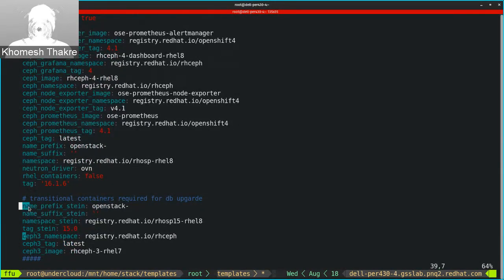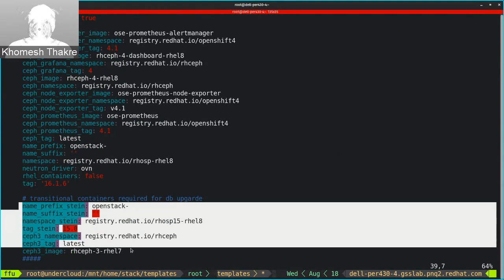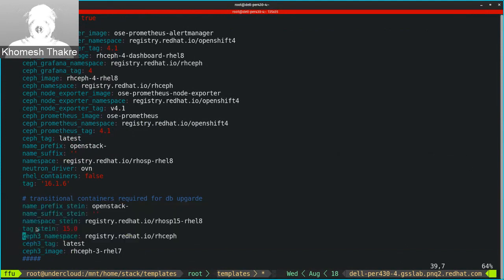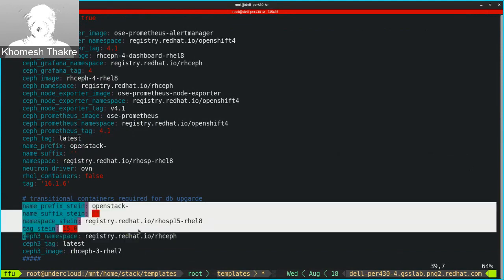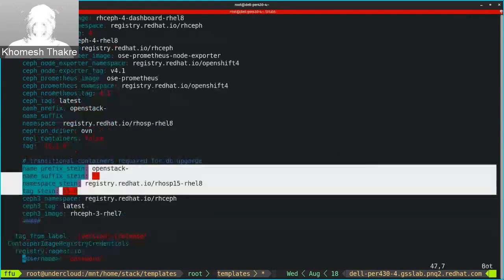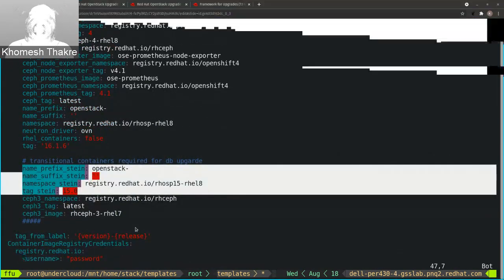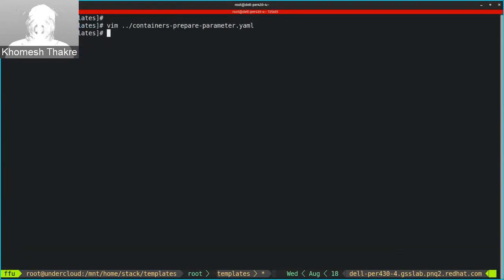These transitional containers are required for updating the database to the latest OpenStack 16. Basically, the database cannot be directly migrated from 13 to 16. It has to go from 13 to 15 and then 15 to 16. So therefore, we need these transitional OpenStack 15 containers just for the database upgrade. And other than that, most of the things in the container prepare remain the same.